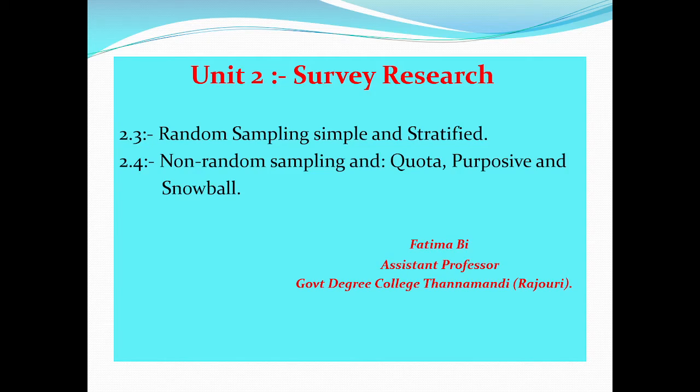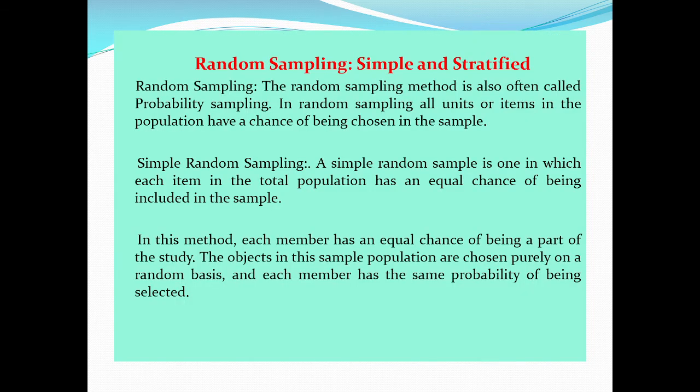Hello everybody, today we are going to discuss random sampling, simple and stratified, and non-random sampling, quota, purposive and snowball sampling. Random sampling. The random sampling method is also often called probability sampling.